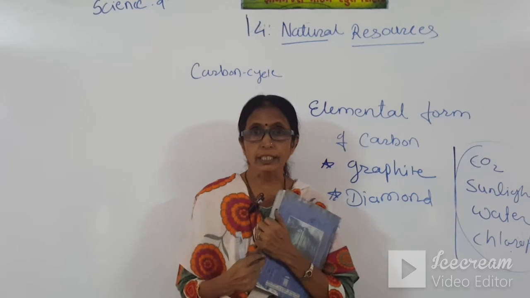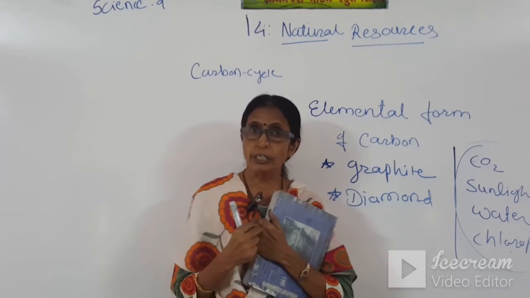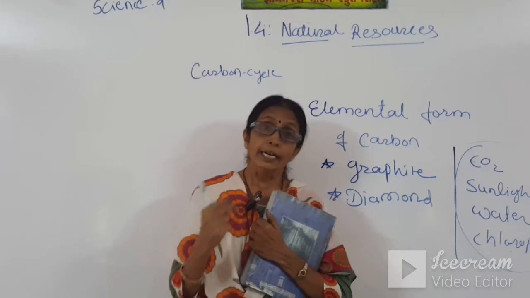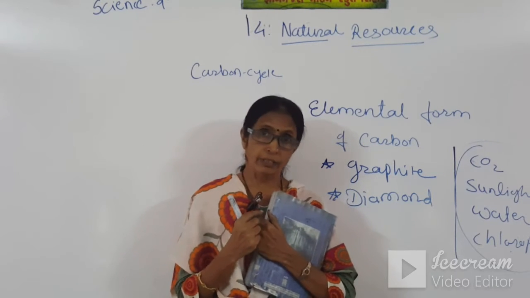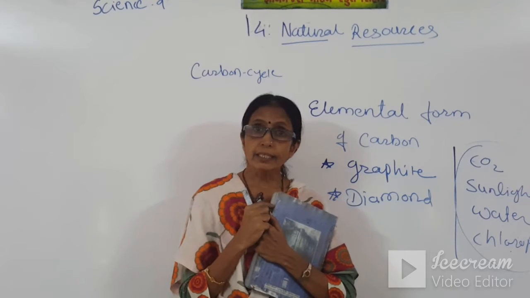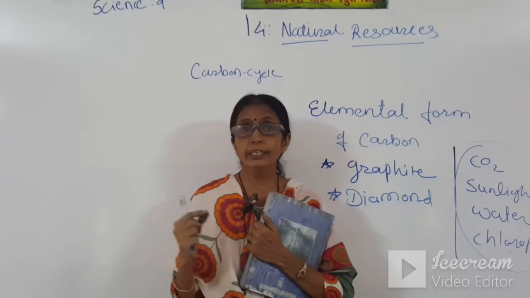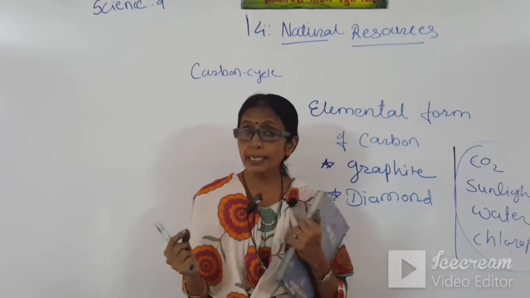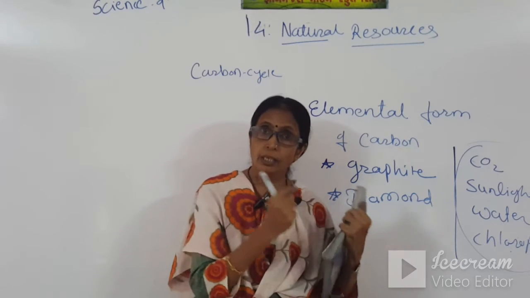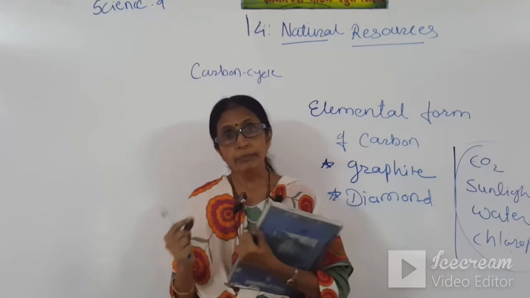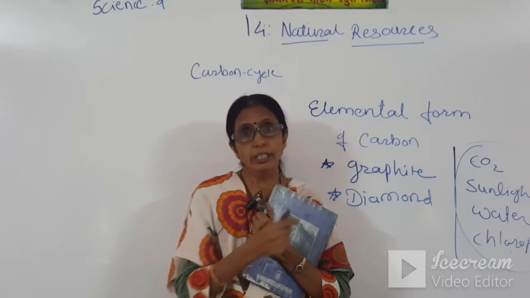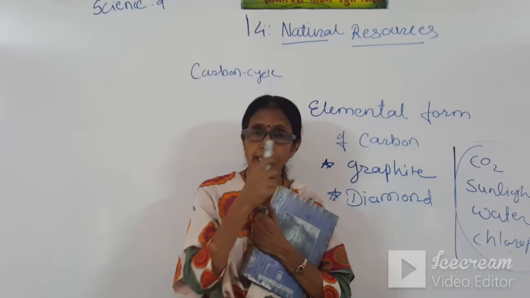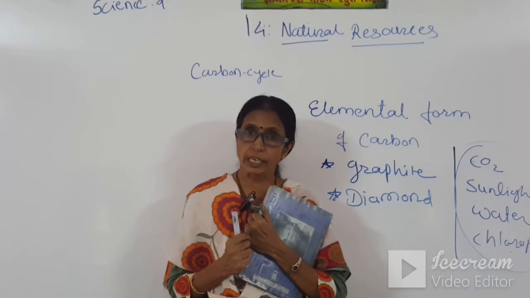Diesel, kerosene, all these are called petroleum products. In petroleum products, carbon is one of the important components. So we can say carbon is in living organisms, and it is also found in inorganic, non-living components. In this way the carbon cycle goes on in nature.